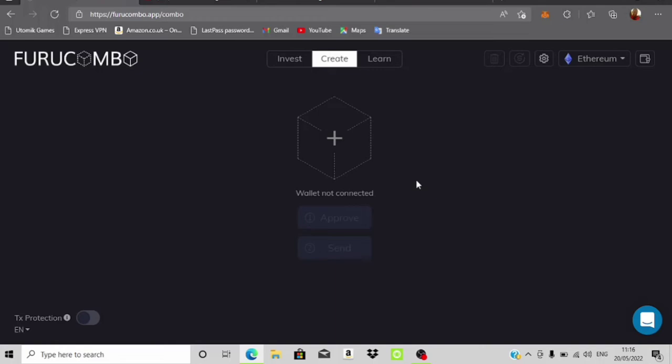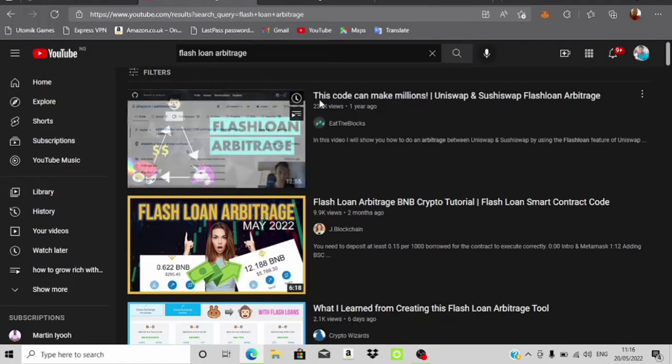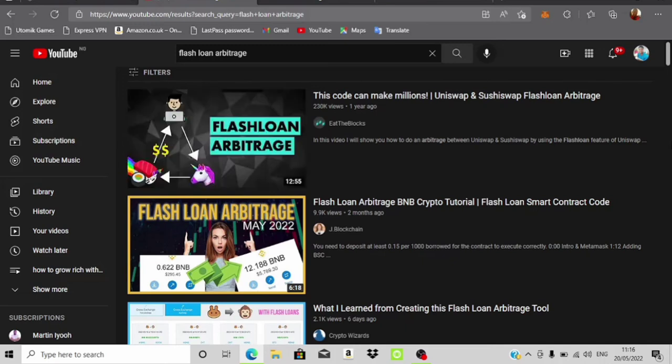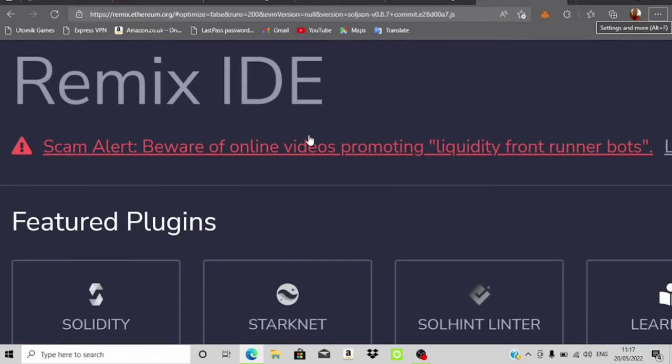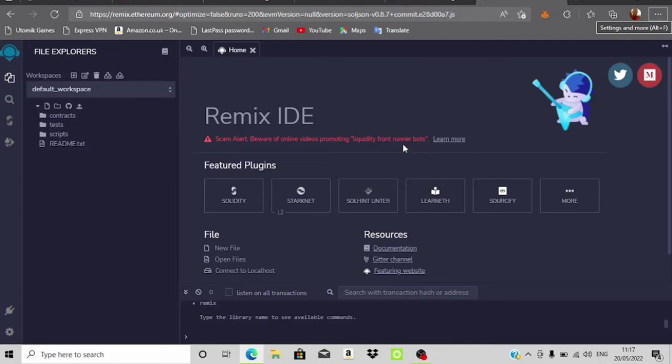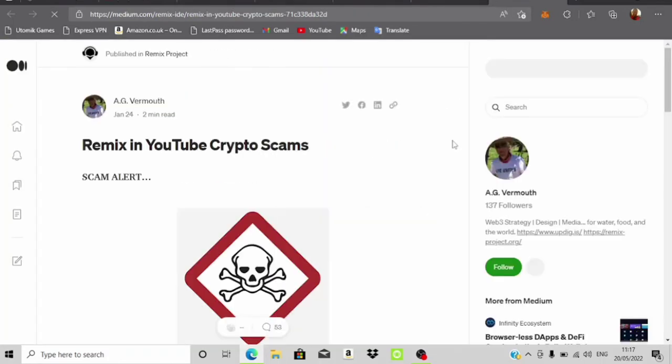And the same risk is involved in every single flash loan arbitrage out there, right? So you need to be very careful, guys. Don't just go ahead and follow anybody on YouTube telling you to copy their code, put it in your Remix, and make money from flash loan. So, coming over to Remix to show you exactly what I was trying to tell you about, you can see that once you come to Remix, they give you a scam alert to beware of online videos promoting liquidity fraud runner bots that will tell you that you can use their bots to make lots of money online.